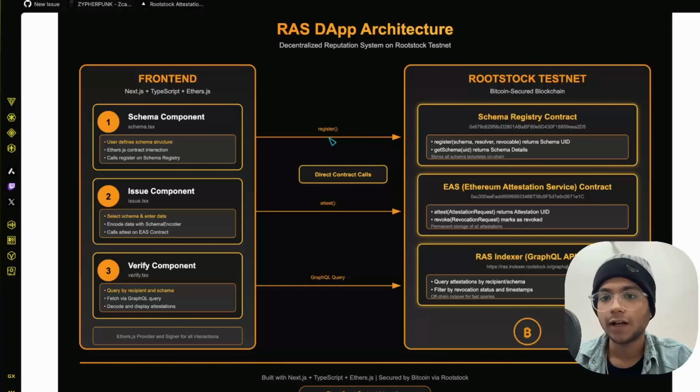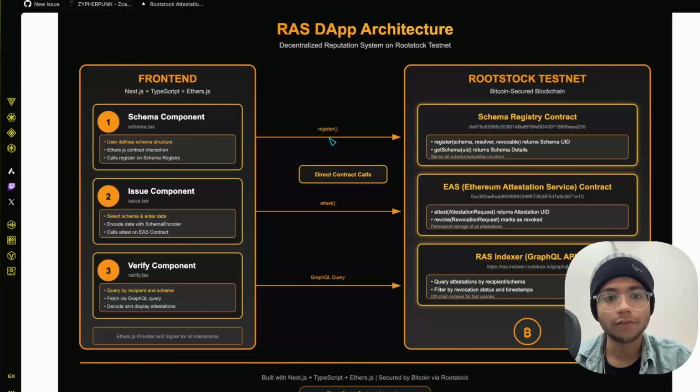And basically after that, it returns us the schema UID, which we can put into our Ethereum Attestation Service contract in order to attest that schema with our different wallet. Okay. And along with it, we can also mark it as revoked if it has been revoked or not. And we'll have the permanent storage of that attestation.